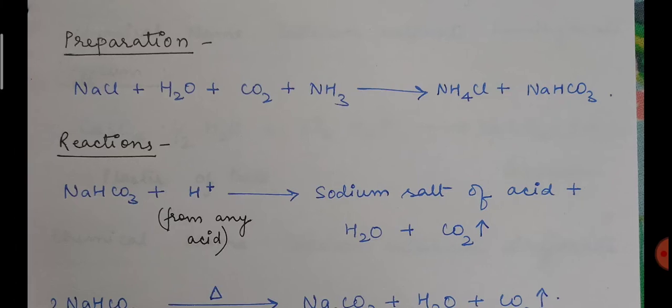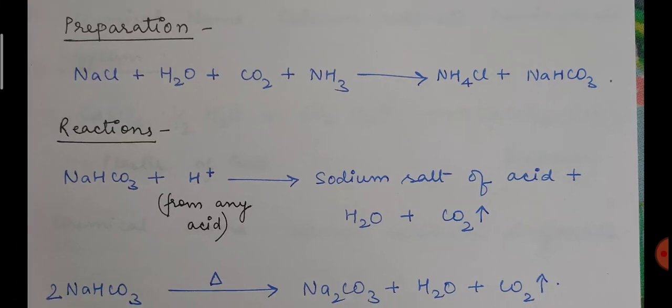Now the next important thing is the preparation, and in this preparation you can see that a lot of reactants are used. So here the first and very important reactant is NaCl. So here NaCl, then water, carbon dioxide and ammonia. NH3 is ammonia. When you are combining all these reactants, then a chemical reaction takes place and you are getting ammonium chloride. Ammonium chloride is a salt.